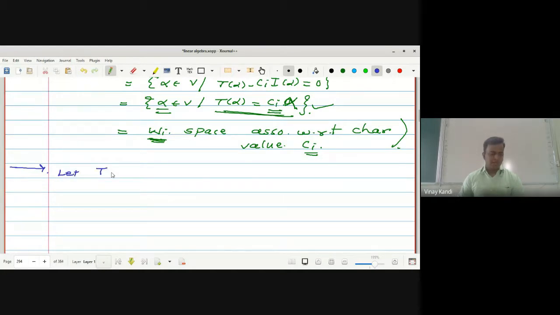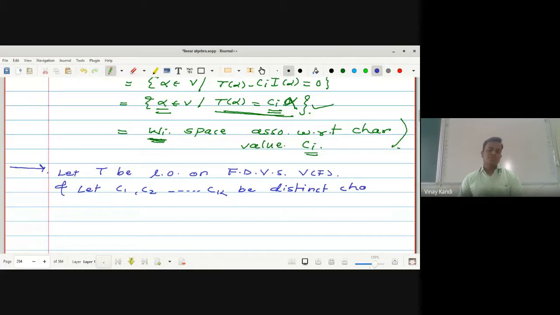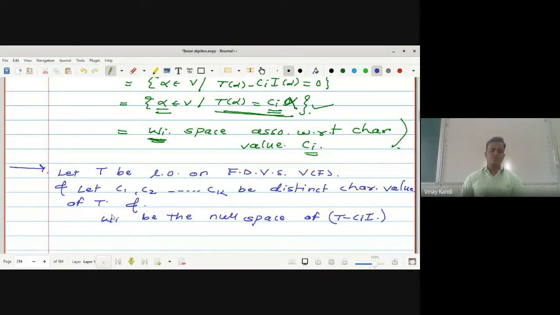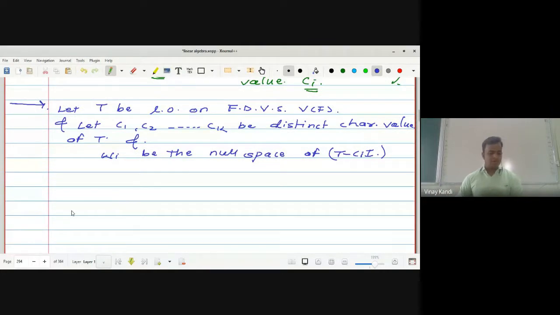Now write down all the given things first. Let capital T be a linear operator on a finite dimensional vector space V over the field F. And let C1, C2 up to Ck be distinct characteristic values of T, and let Wi be the null space of T minus Ci times I. That is, Wi is the space associated with the characteristic value Ci.